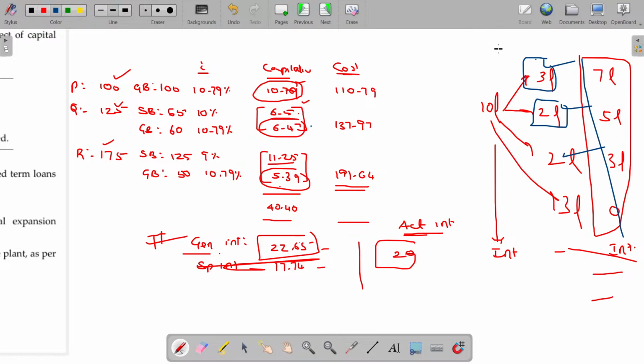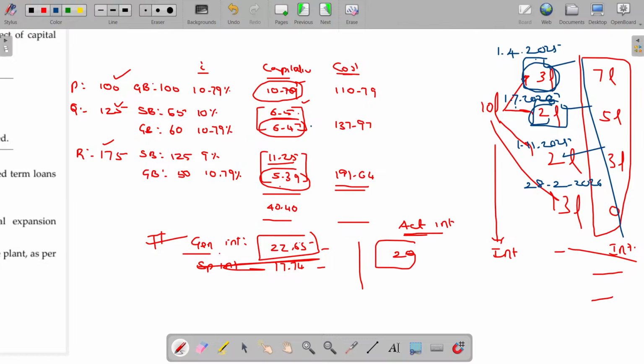Probably this 3 lakhs you spend at year beginning itself, 2025. This 2 lakhs you spend on 1/7/2025. This you spend on 1/11/2025. This you spend on 28th February 2026.